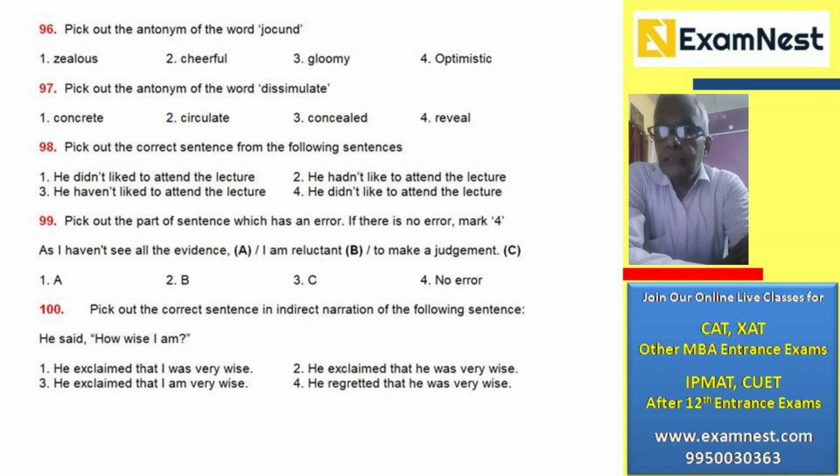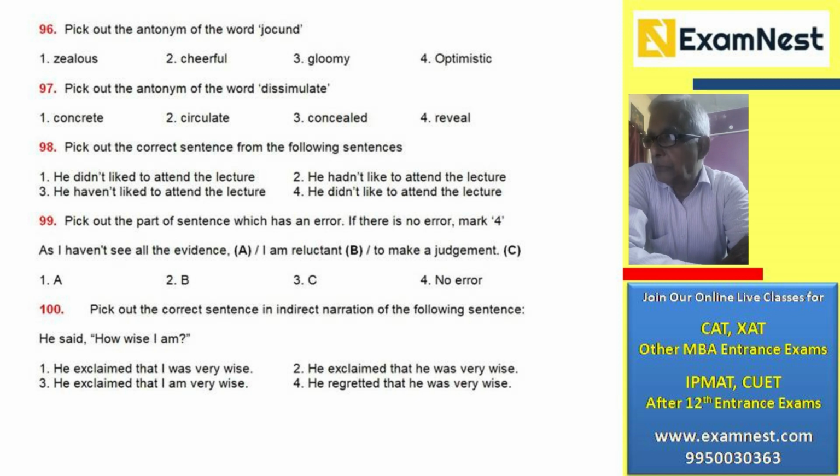Take the next sentence. Pick out the correct sentence. In indirect narration of the following sentence, he said, "How wise I am." The I refers to the speaker. Okay, so in that sense, number 1 and 3 are incorrect. When you say he exclaimed that I was very wise, or you say I am very wise, and you can't say he regretted.